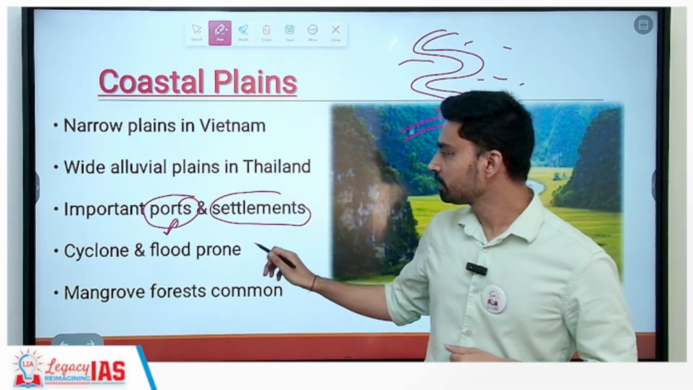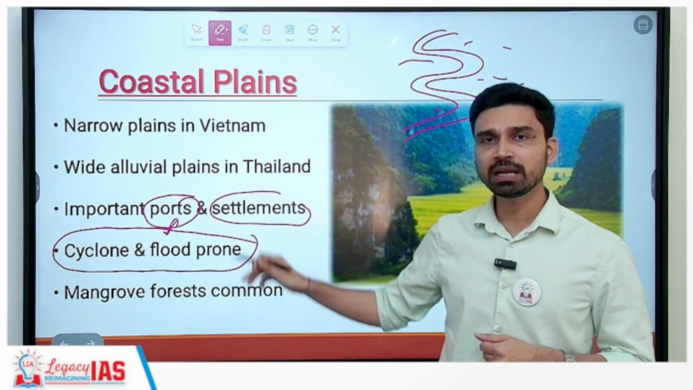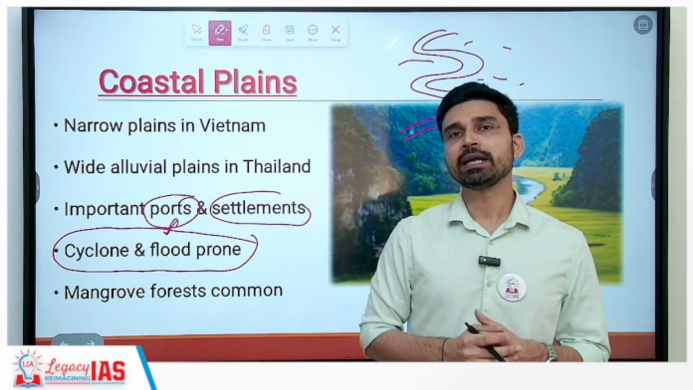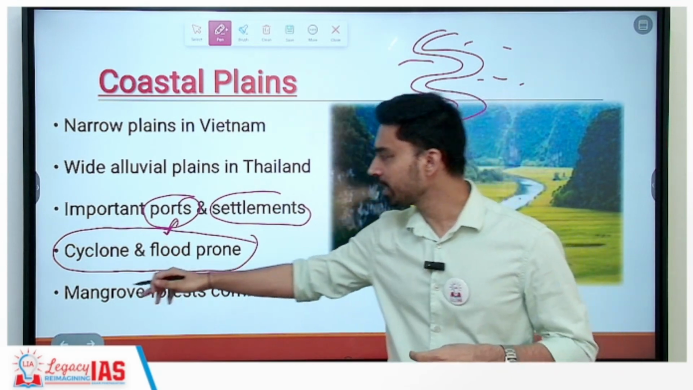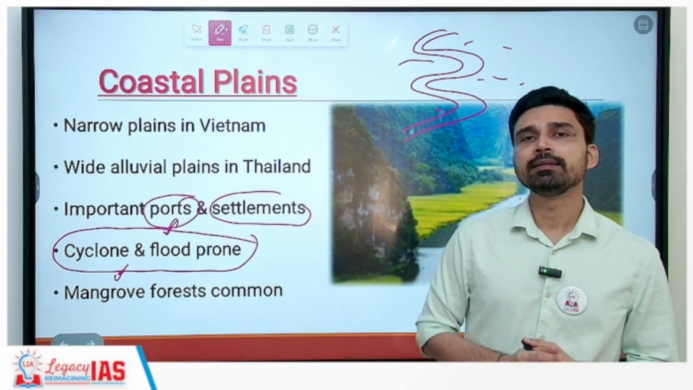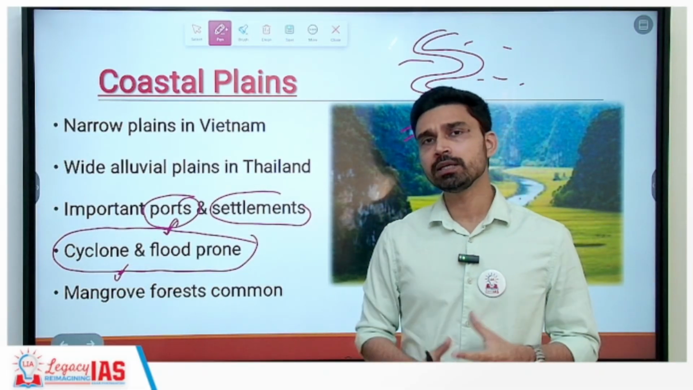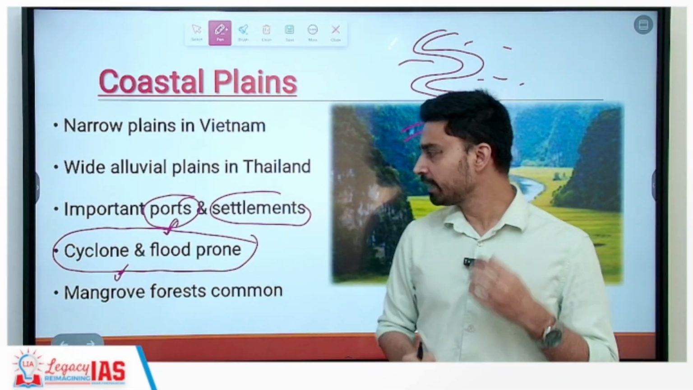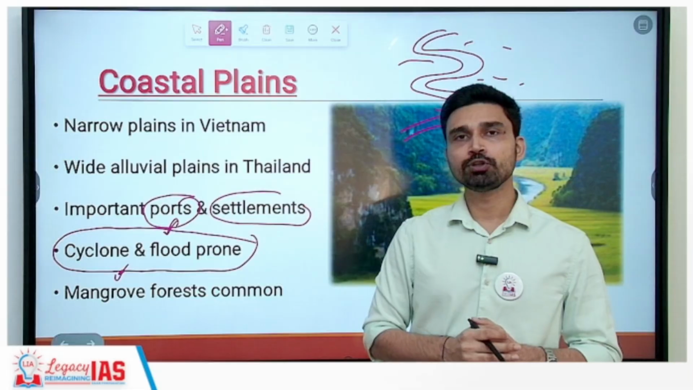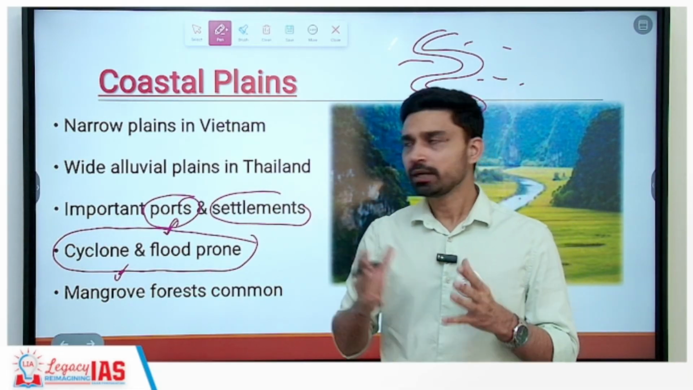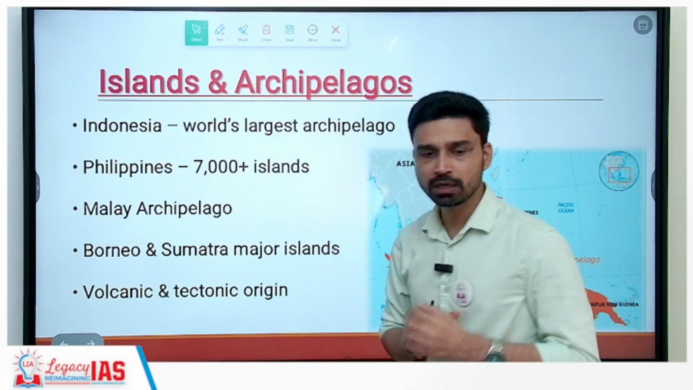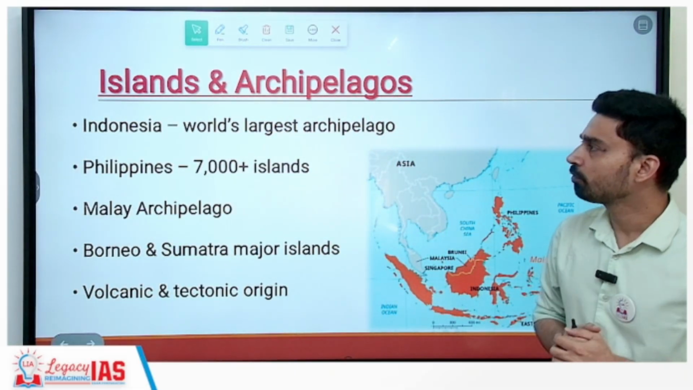Plus, because it has a maritime climate, from both sides you have the availability of ocean and sea, and that's why when the winds move, they create a lot of cyclonic conditions, and that results in flood. So all these countries are devastated by flood almost every year, largely brought by tropical cyclones. Plus, in the coastal areas, in the deltaic areas, the major forest which you will find here is the mangrove forest, and in almost all these countries, especially in Thailand and Vietnam, mangroves cover a large part of the forest area.